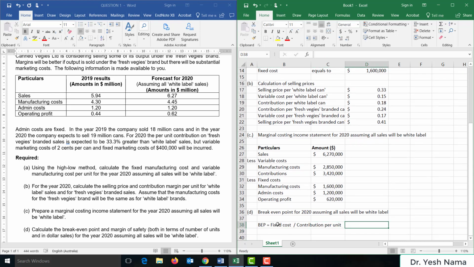Fixed cost is equal to 1.6 million plus 1.2 million, 2.8 million, and we divide this number by contribution per unit, which we calculated in part B. Contribution per white label can is 18 cents. So the break-even point is 15,555,555 cans approximately.